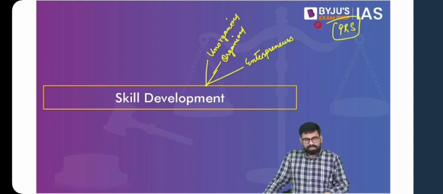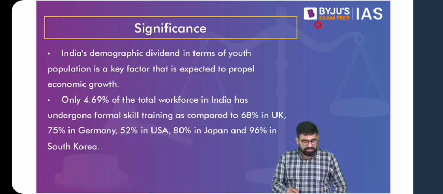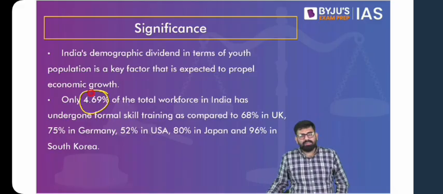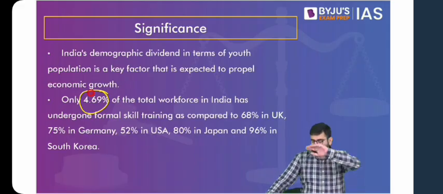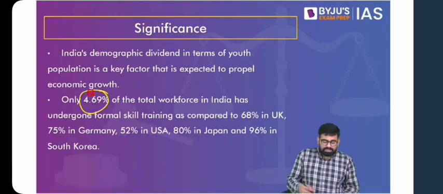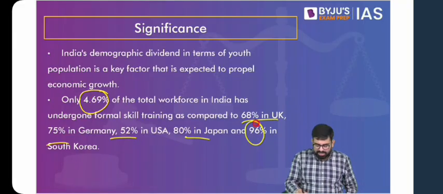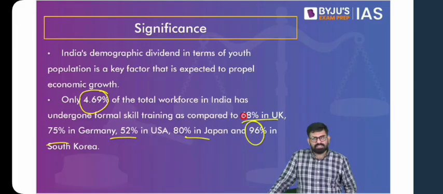Then when you look at skill development, you look at organized, unorganized, and entrepreneurs. The first thing is, just now we saw in our national education policy that the level of skilling in our population is very low. And this is actually coming from a skill development report. Another thing is that your national education policy borrowed this fact from here, but you need not remember that. If we look at the countries to which we compare ourselves, you find the rates of skilling training are very high, as high as 96% in South Korea. And why is skilling important?